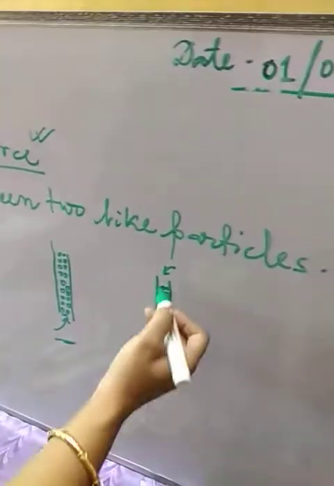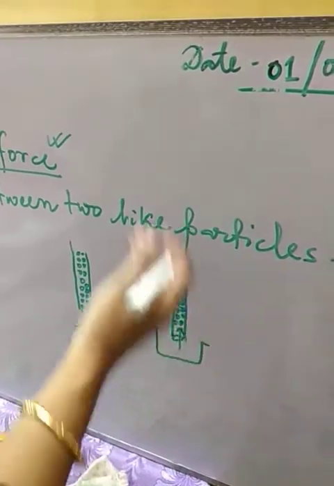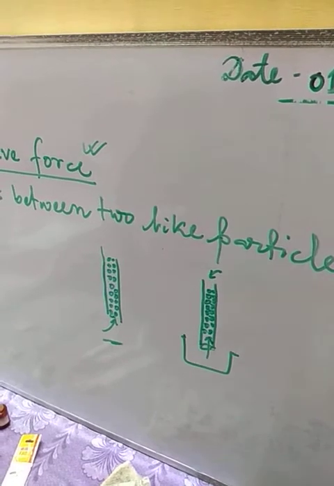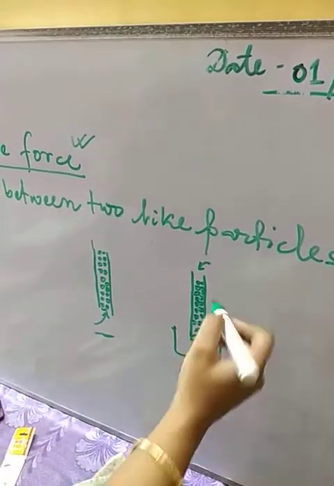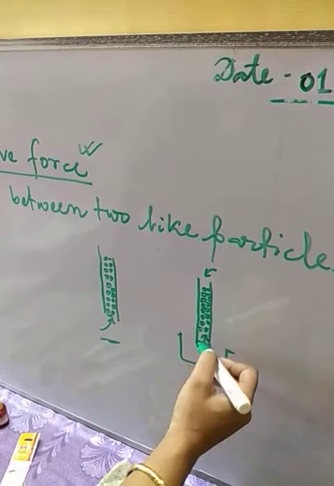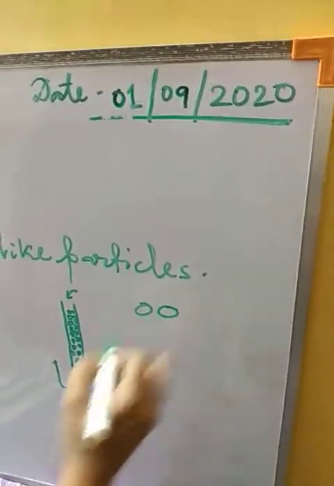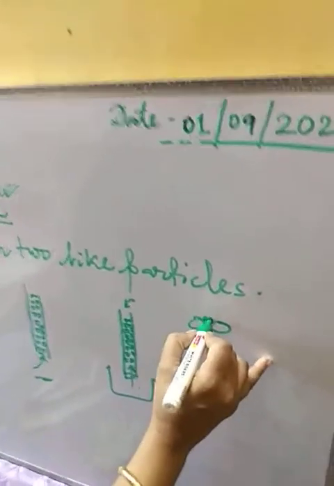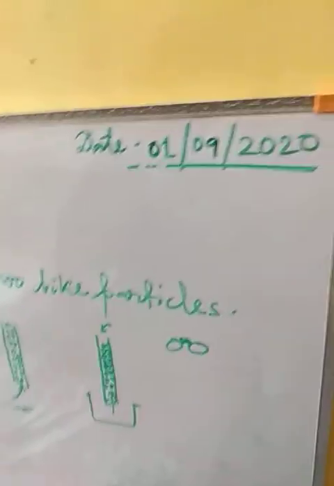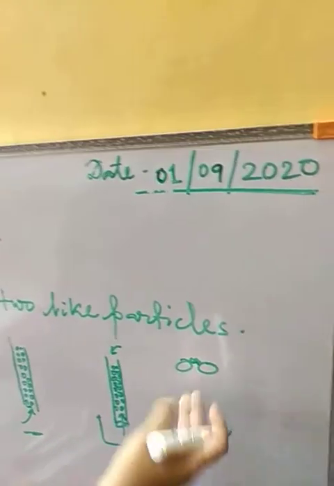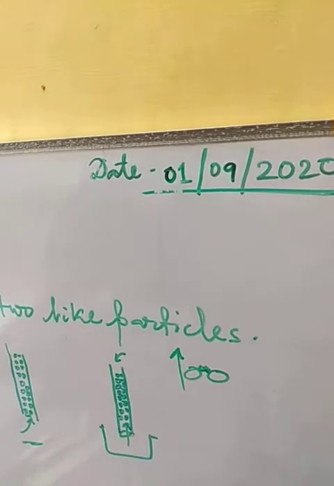Here also you will be seeing the particles. A lot of molecules of that drink or water are there, and they are rising up together. Because of this attractive force, suppose these are two particles, they feel some attractive force between them, and that attractive force makes them rise up together.